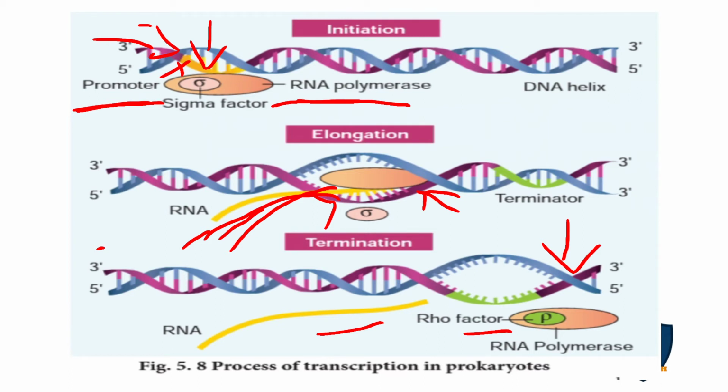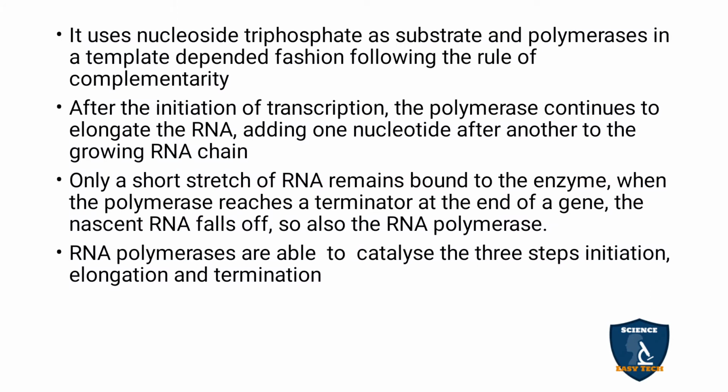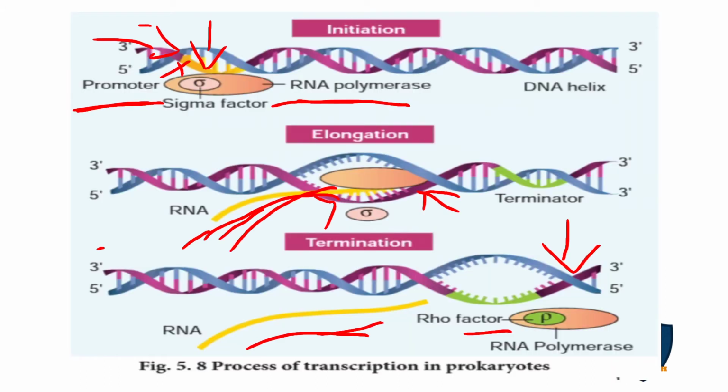And this nascent RNA, that is, it starts from zero to the final level, and this falls off from the polymerase enzyme, that is, it is removed. It is removed, and the RNA polymerase can catalyze. This RNA polymerase can be seen in the first, that is the initiation step, and here also you can see the RNA polymerase enzyme. This is the elongation step, and the last one is termination.